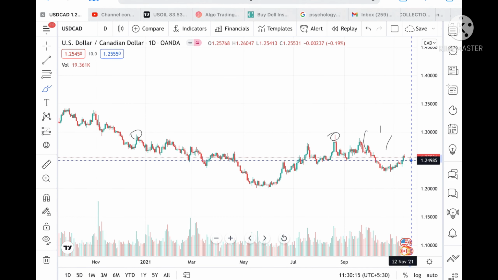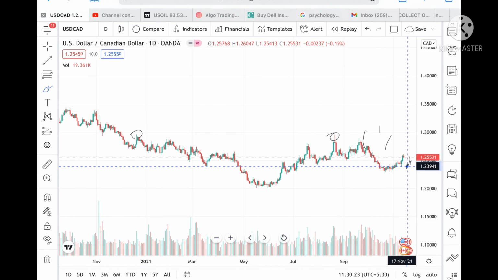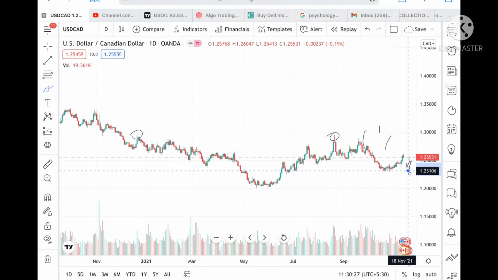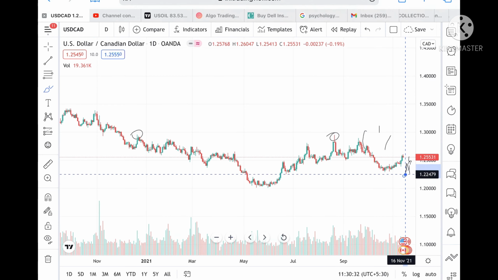But suppose if the price didn't sustain this level, then we can see it can go and touch a level 1.24707, and from there we can see it can touch a level of 1.24289, and from the price it can go to a level of 1.23941, and from there we can see a level of 1.23106, and if the price goes below this level, then we can see it can go and touch a level of 1.22479.